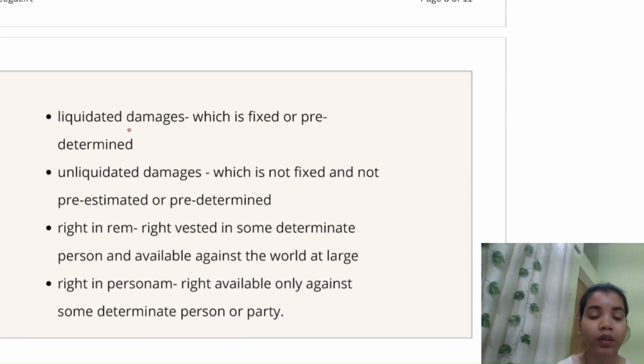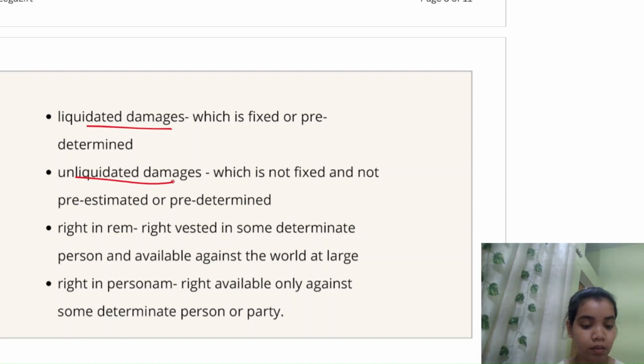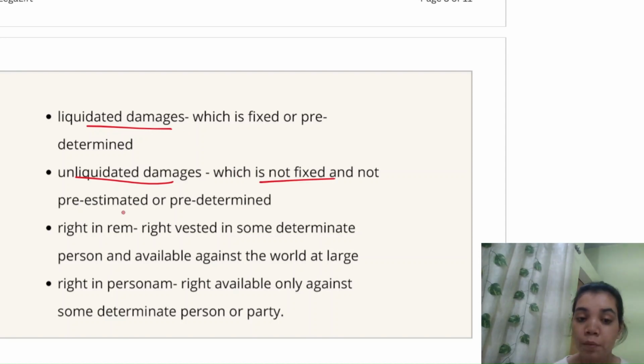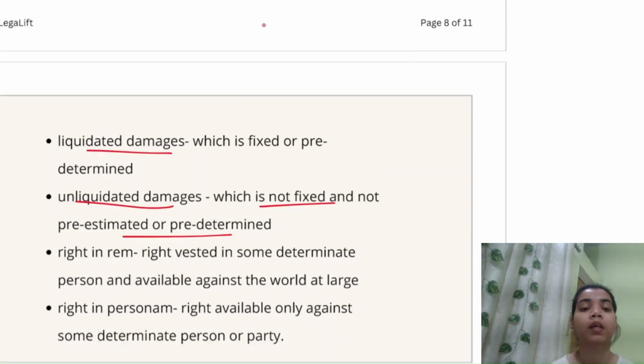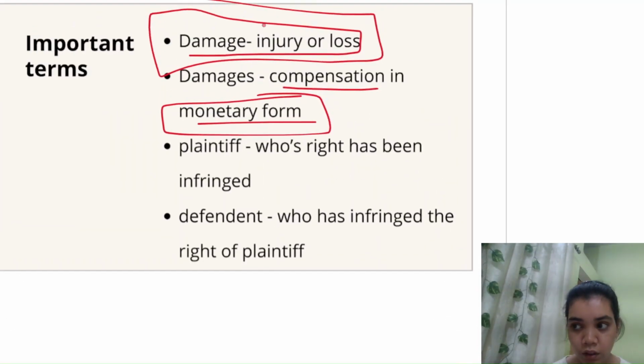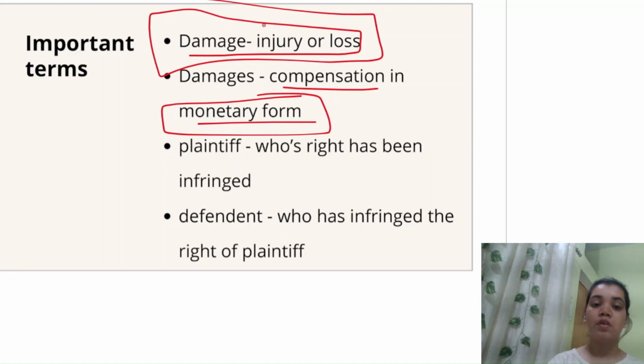So now liquidated and unliquidated damages. Liquidated damages is that which is fixed or predetermined, and unliquidated damages is that which is not fixed and not predetermined or pre-estimated. So I'll give you an example. I'll again give you the example of driving on a road.